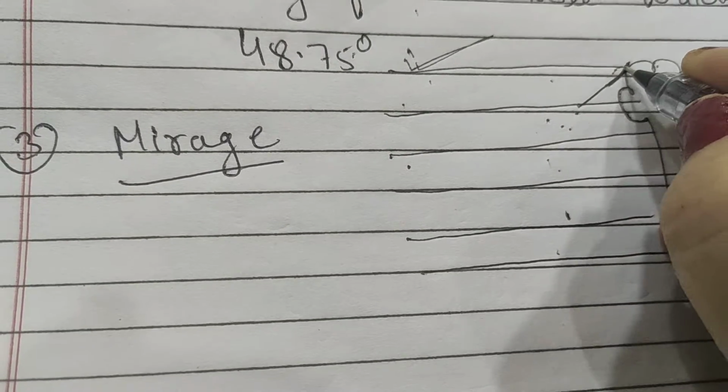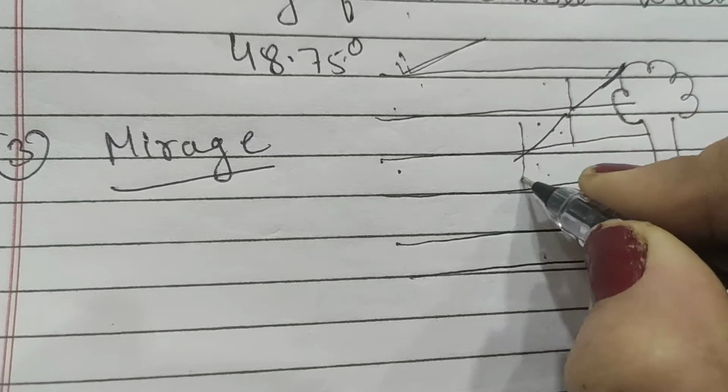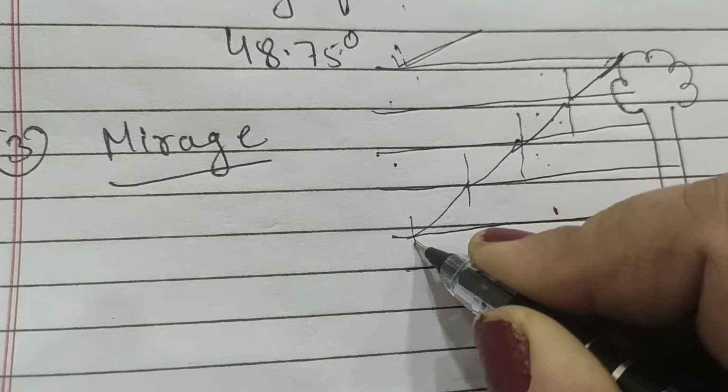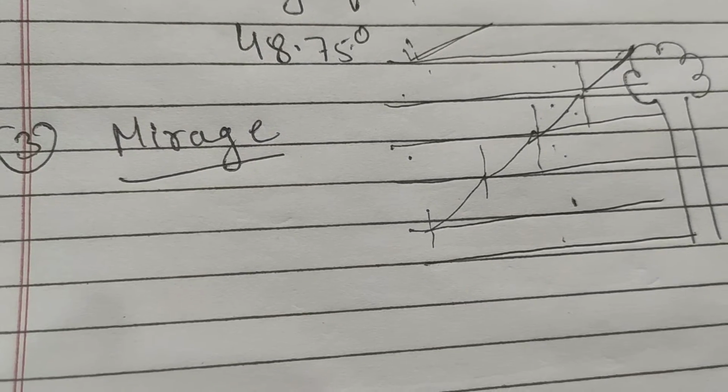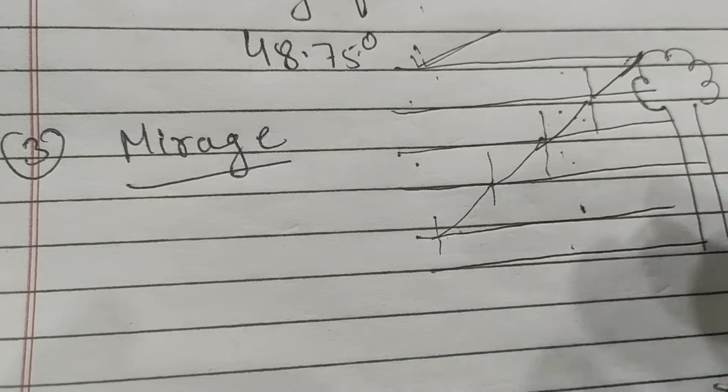So when it goes from one layer to another, it bends away from the normal, and again it bends away from the normal, and again it bends away from the normal. So at every instant of time, the angle of incidence at a particular interface goes on increasing.